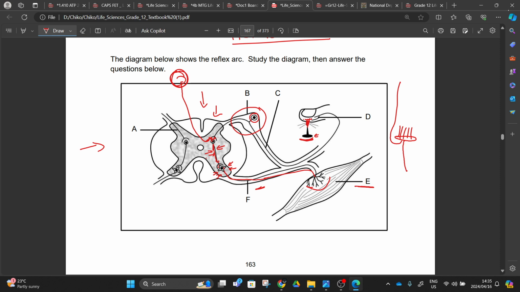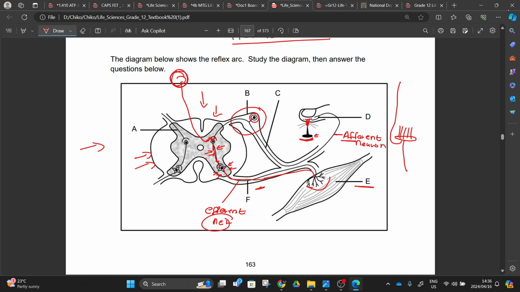Other books will say the sensory neuron is an afferent neuron. Afferent, I'm not sure. Afferent neuron. I'm just giving you this information, right? Afferent neuron, and this one here will be efferent. You did this in grade 11 when we did the nephrons of a kidney, that the line that is bringing information to the central nervous system, or in that scenario, the line that is bringing the urine to the nephron. We said this is an afferent, right?